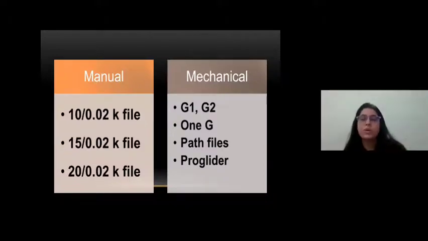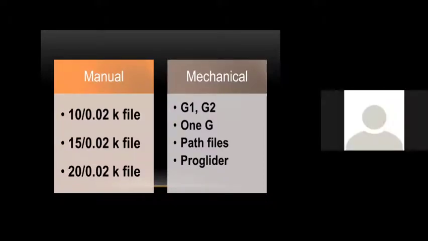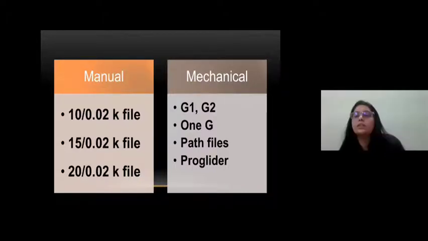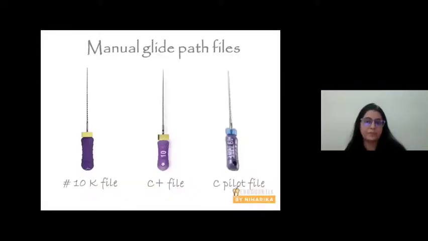So there are two methods. You can use only manual methods, 10, 15, 20, that's all. Or you can use mechanical, but the mechanical method should only be used once you have prepared a glide path using a manual file. All right. There are a number of mechanical files which can be used to prepare a glide path. You have G1, PathFiles, ProGliders. As I mentioned, each system has its own glide path file. PathFile is by Dentsply, G1 is by Micro-Mega, G1 and G2 are also by Micro-Mega.